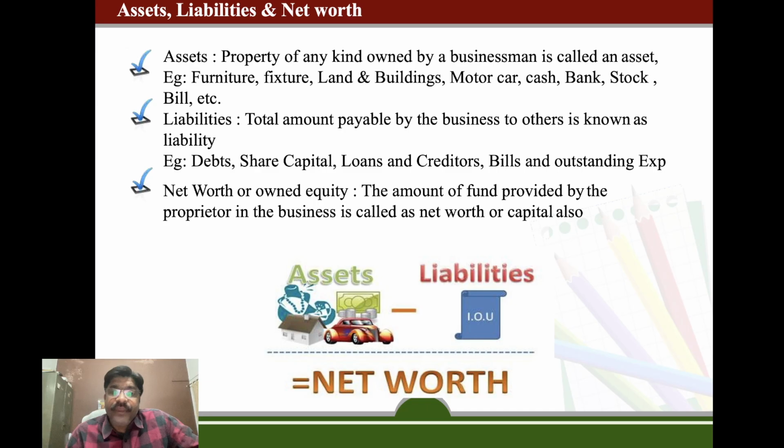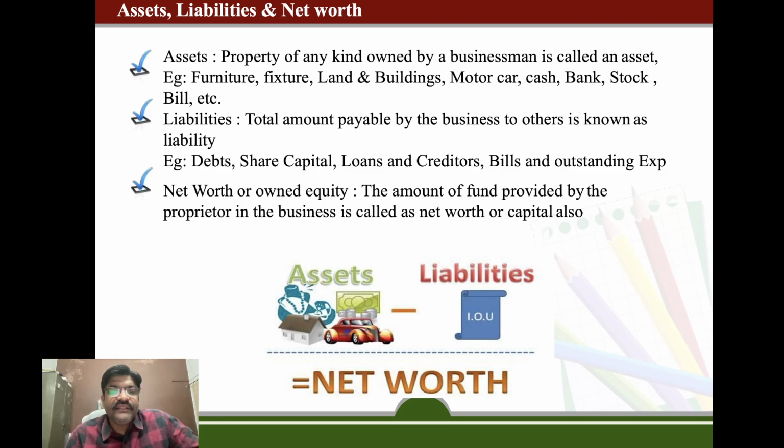Liabilities. The payment which a business is going to make in the near future is considered a liability, like debentures, share capital, loans, creditors, bills, and outstanding expenses.